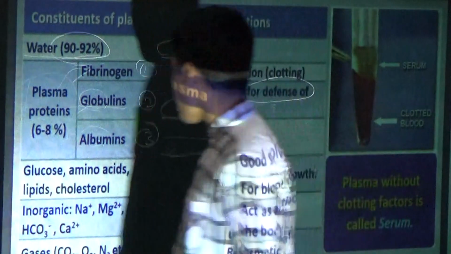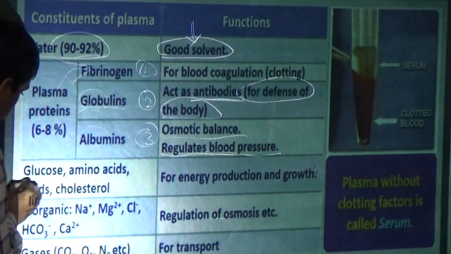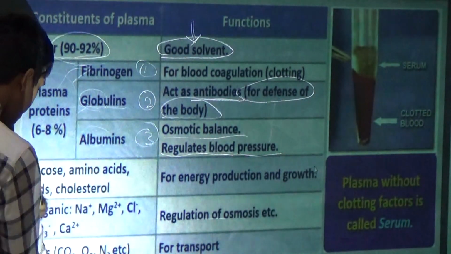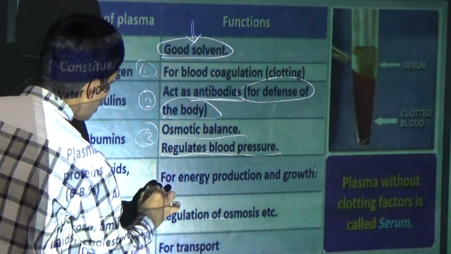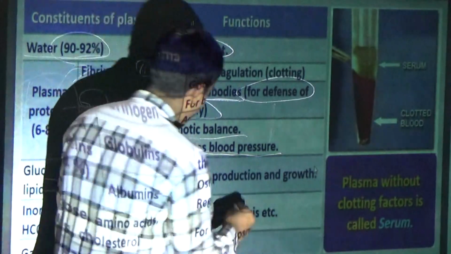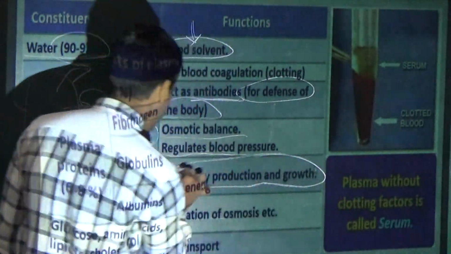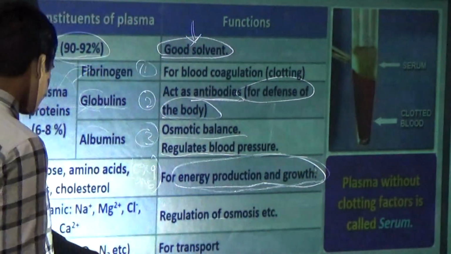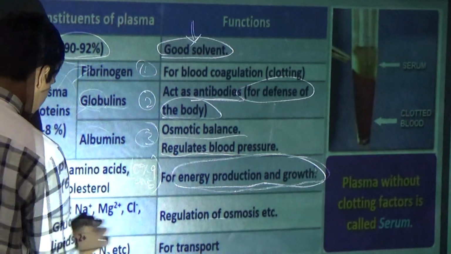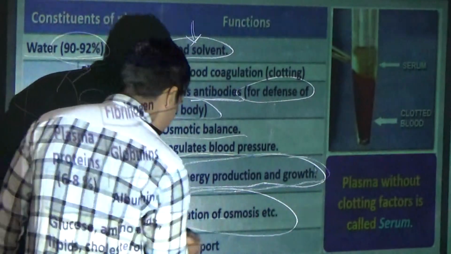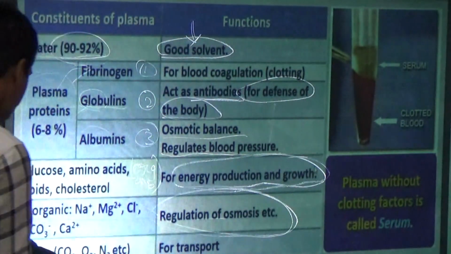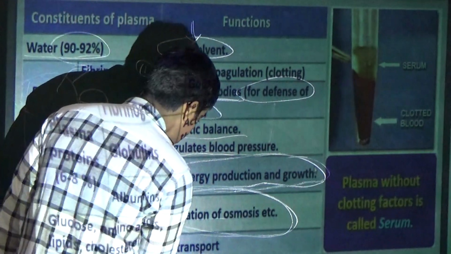Now you will see the last three. Glucose, amino acids, which are organic, for energy production and growth. And inorganic for osmosis regulation. Now the gases for transport.